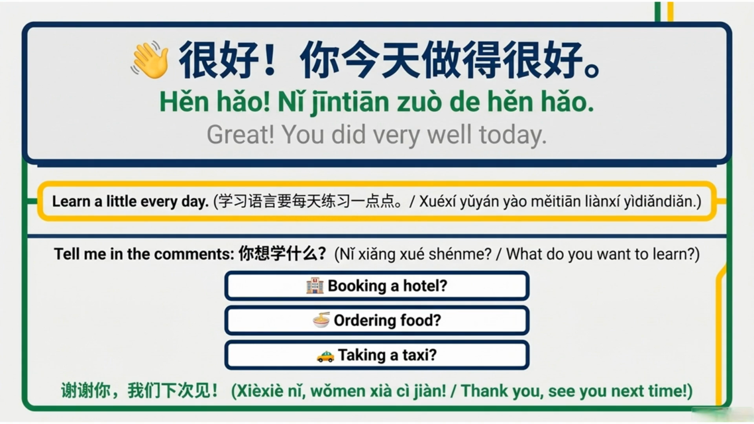Remember to learn a little every day. What do you want to learn next? Booking a hotel, ordering food, or taking a taxi?